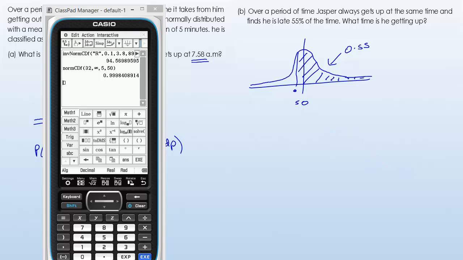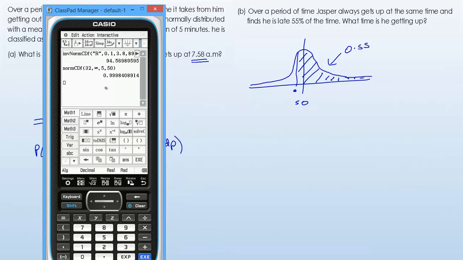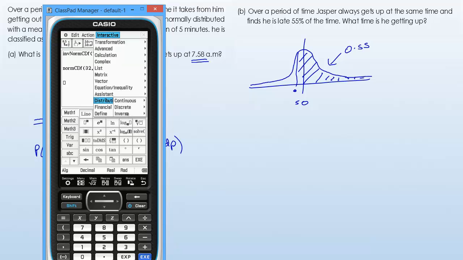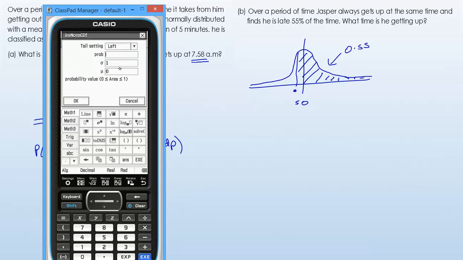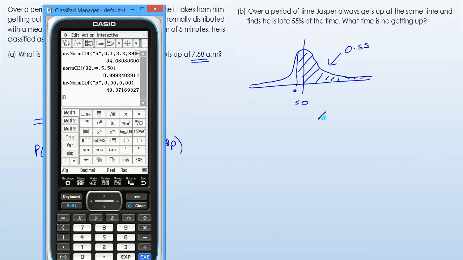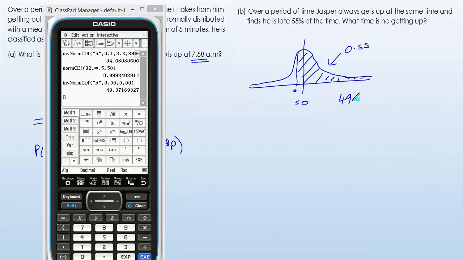So we're going to find this value, and since we have a probability and we're finding a value, that's the inverse norm. So we'll go for inverse, inv norm. Our tail setting is actually to the right, and 0.55 is the probability, with sigma being 5 and mu being 50. So that is 49.37.